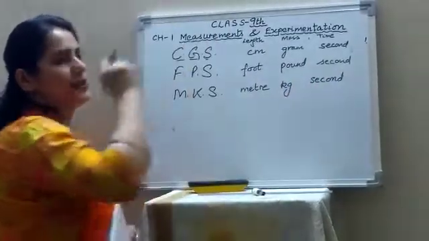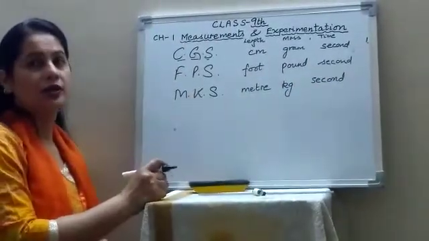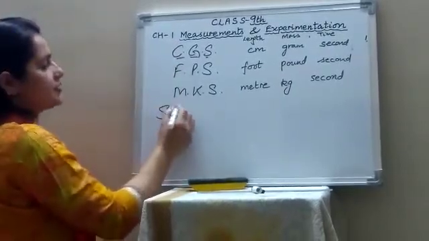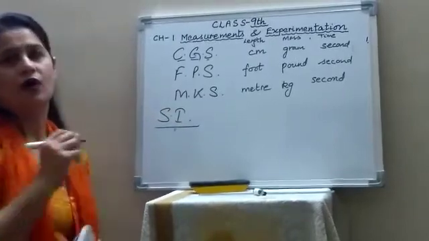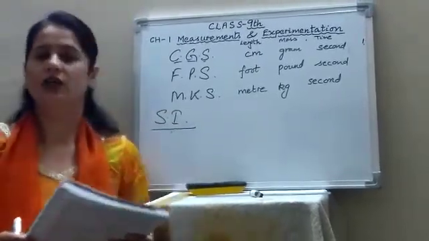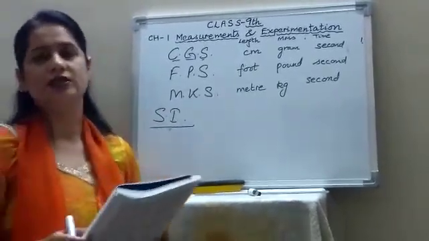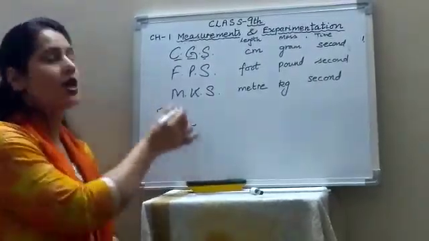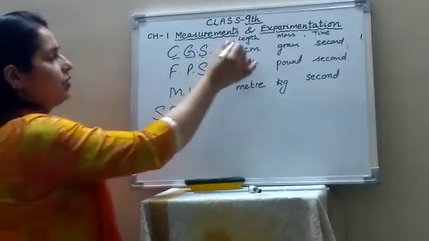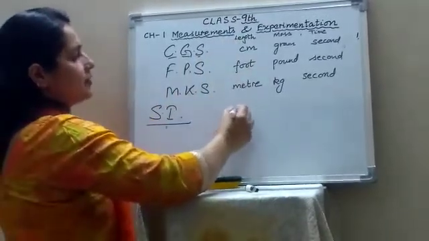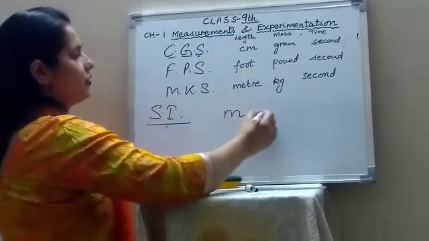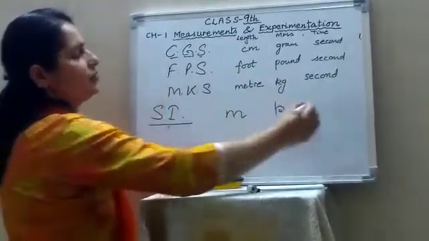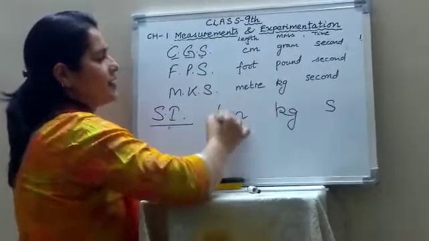But nowadays, these units are no longer used. Nowadays, the SI system of units, the International System of Units, is used, in which the standard unit of length is meter, the standard unit of mass is kilogram and the standard unit of time is second.